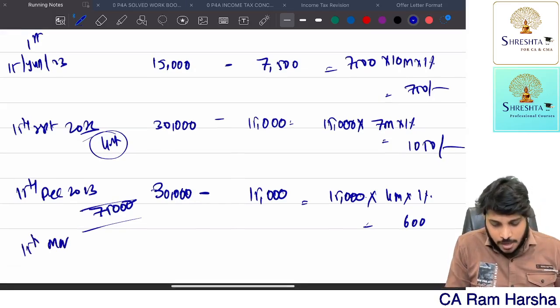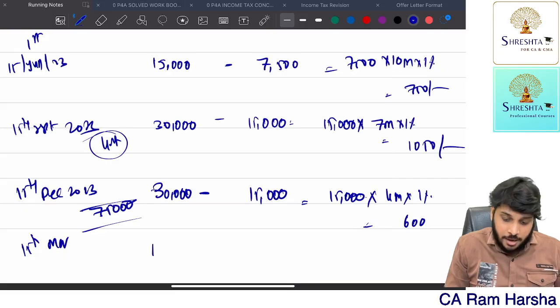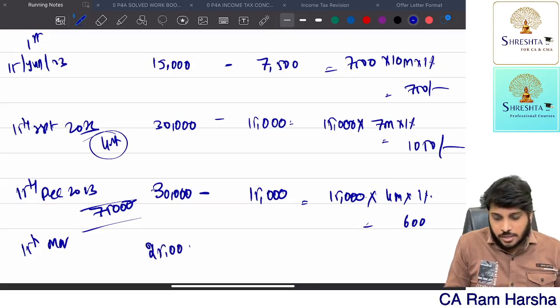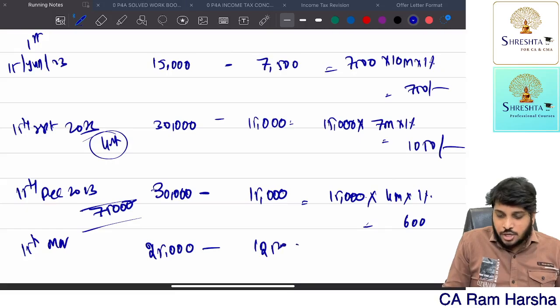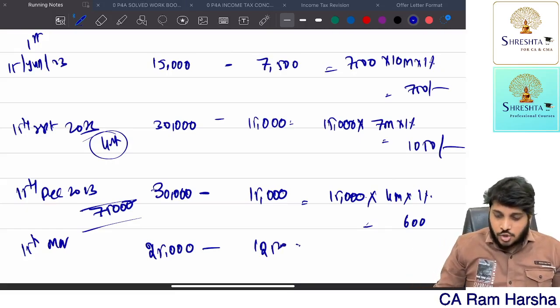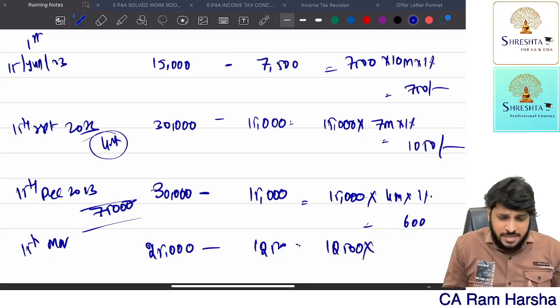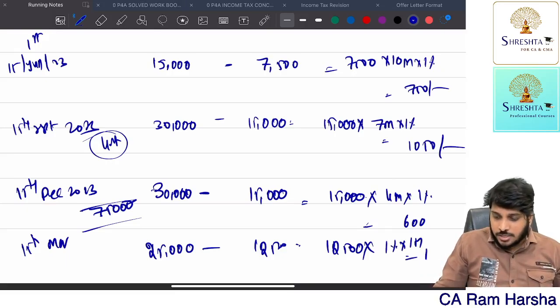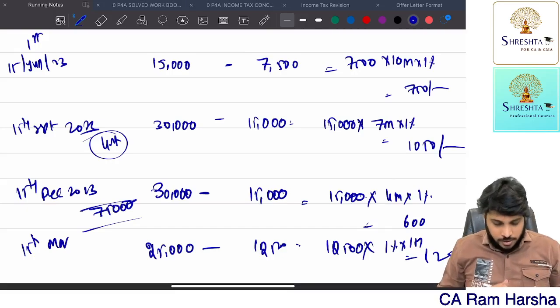15th March. How much should the challan amount be? Challan amount should be 25,000. But how much challan did you actually pay? 12,500 challan only you paid. So how much is the shortfall? 12,500. Up to 31st March there is a delay. Have you paid this amount? No, not paid. So 1% interest is applicable for 1 month. How much? 125 rupees. 12,500 into 1% into 1 month, 125.